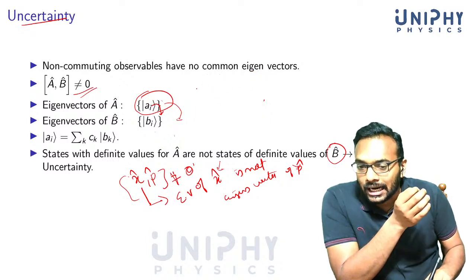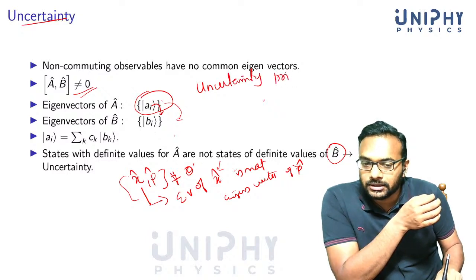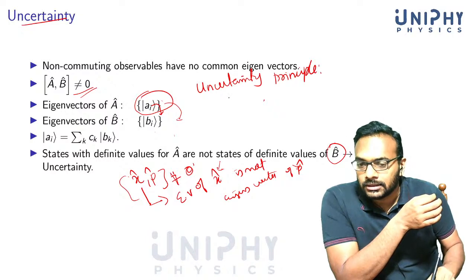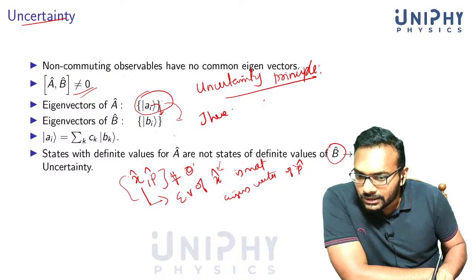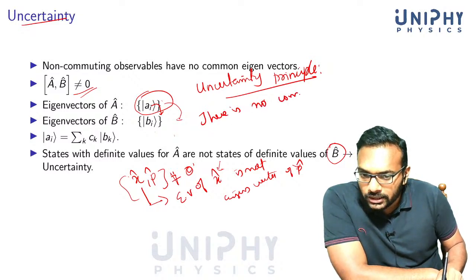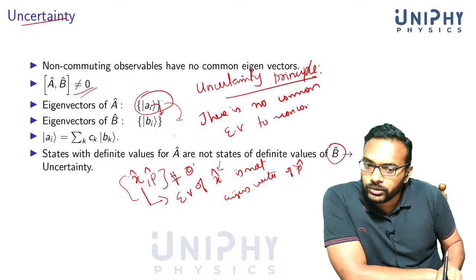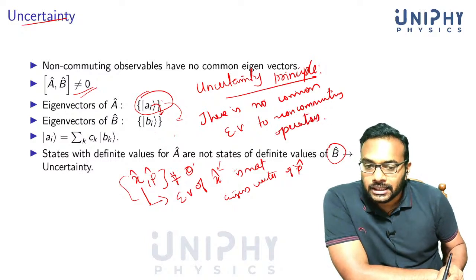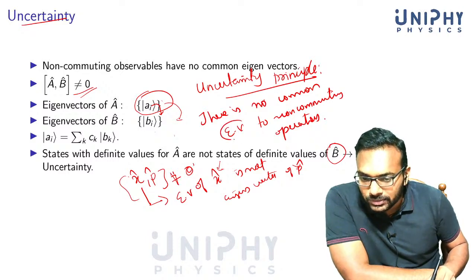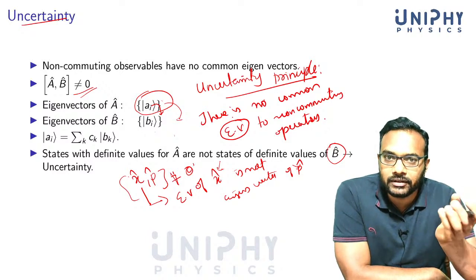In other words, the uncertainty principle comes from this fact: there is no common eigenvector to non-commuting operators. This is the reason for uncertainty. This means that if there is no common eigenvector, there is no physical state with a definite value of position and a definite value of momentum.